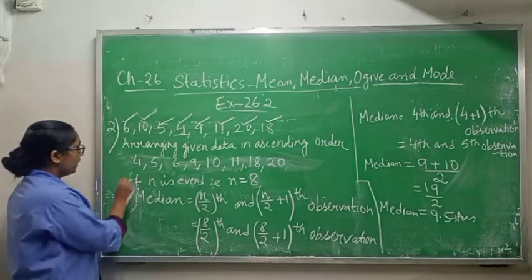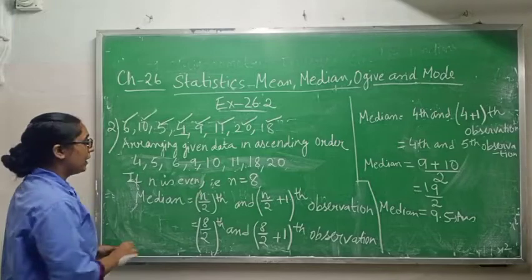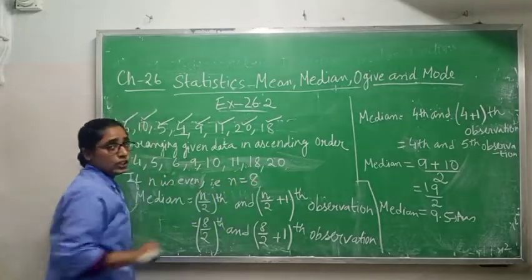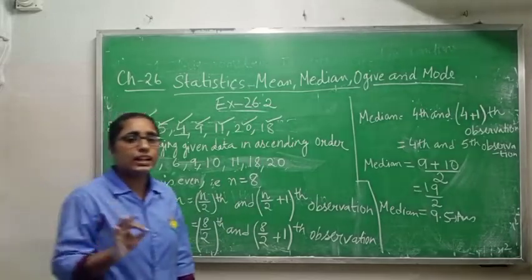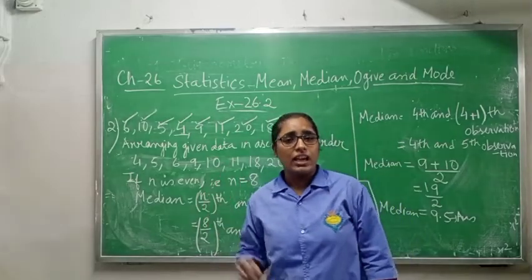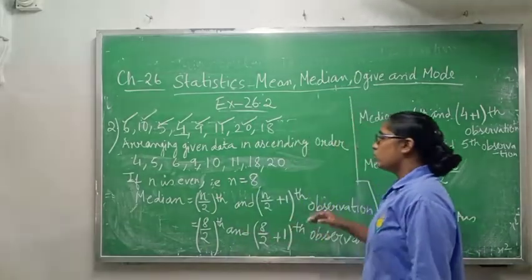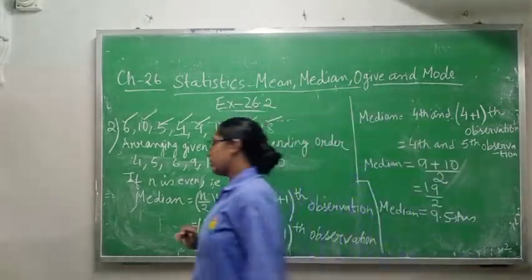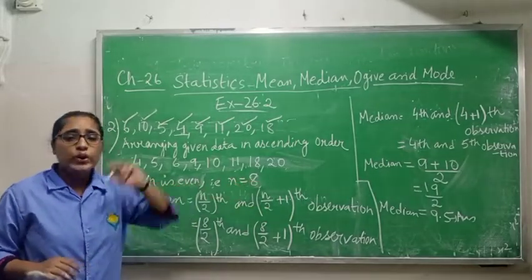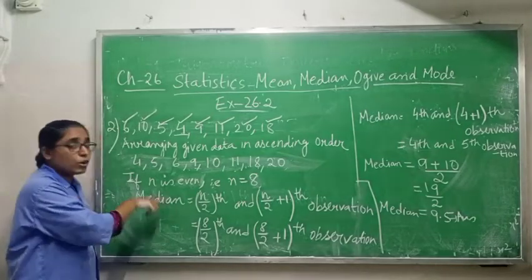Understood? Now class 10, when you count this, 1, 2, 3, 4, 5, 6, 7, 8, you are getting 8, and you know that 8 is an even number. Even numbers are 2, 4, 6, 8, 10, 12. These are all even numbers. So you will write, if n is even, that is n equals 8. In this question, the value of n is 8 only. At that time, the median formula will change.